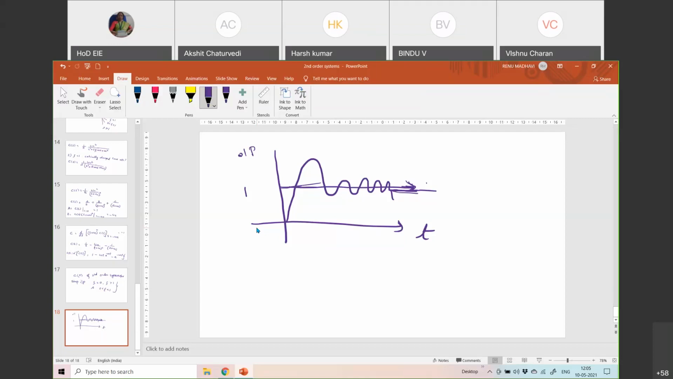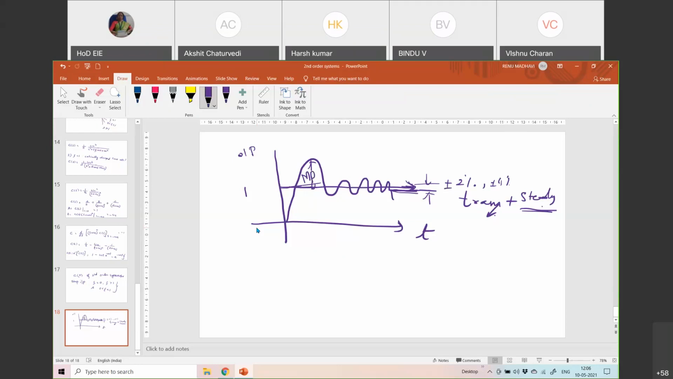So generally the output is a combination of transient plus steady state, and the transient response dies after some time and the steady state settles at the final value. But exactly it will not reach the final value. There will be some tolerance, plus or minus 2% or plus or minus 4%, so it will be just around that value, maybe above or below. And this overshoot is called the peak overshoot, MP.